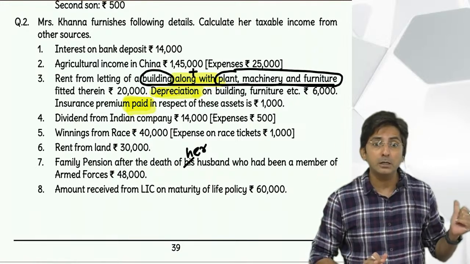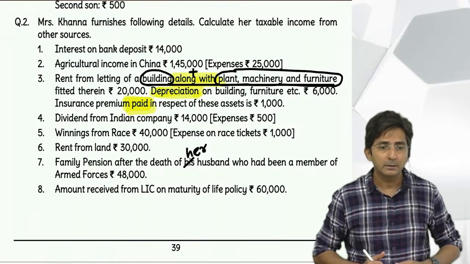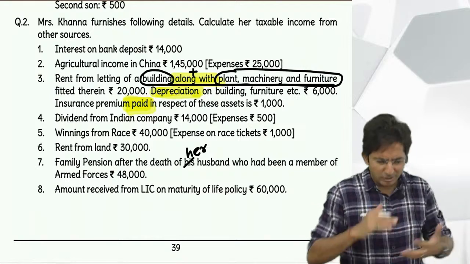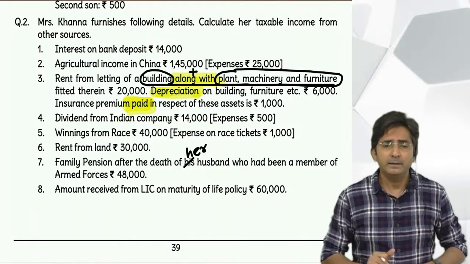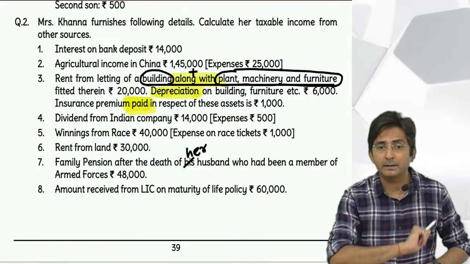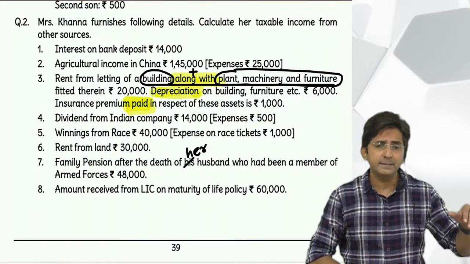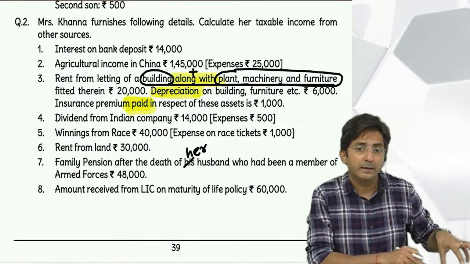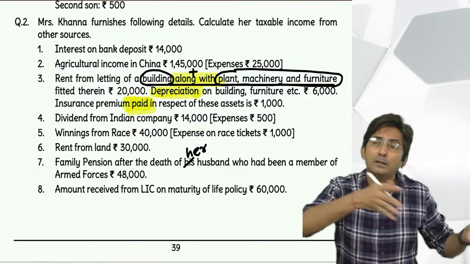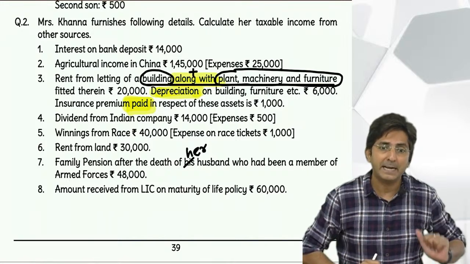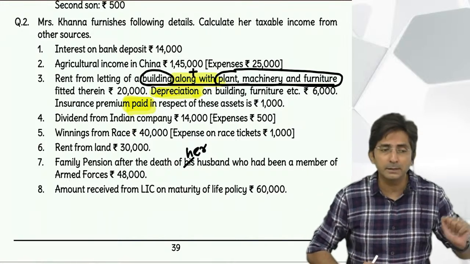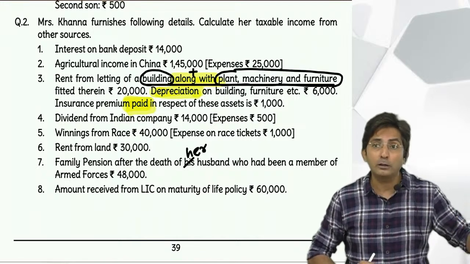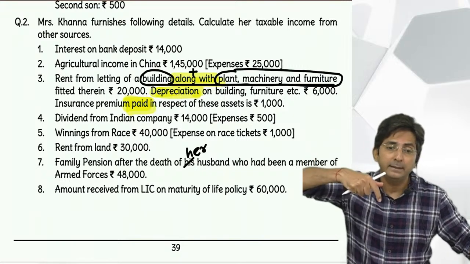And here dependent or independent doesn't matter, because spouse and children are my core family. Spouse, my wife, is my part of life, and my children are my core family. But when it comes to my parents, brothers, sisters, only if they are dependent on me and someone has given money for their COVID treatment, it will be exempt. That means if my parents, brothers, sisters are independent, having their own income, and someone has given money for their treatment, it will be taxable.